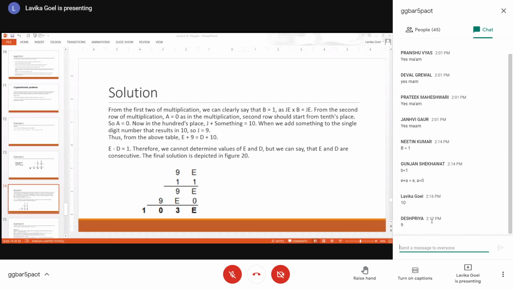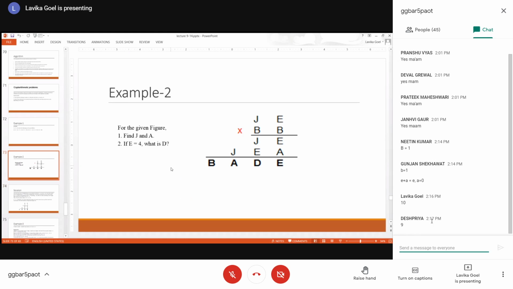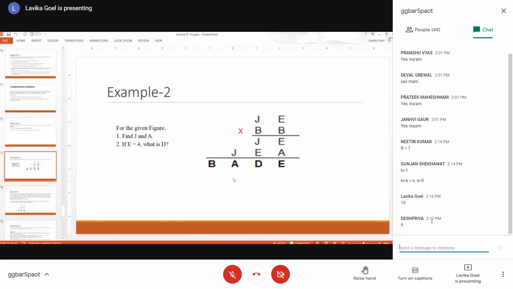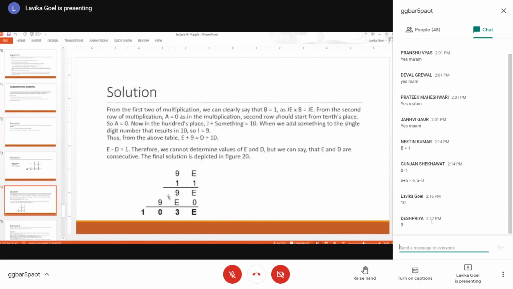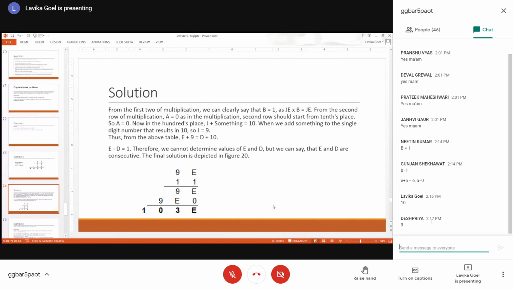So now when J is 9, let us go back. J is 9, B is 1 and A is 0. These three things we have discovered till now. Now let us try to find out some more constraints. Till now we have found only three constraints, but still our problem is left to solve. We have not solved the complete problem till now. So let us find some other constraint.